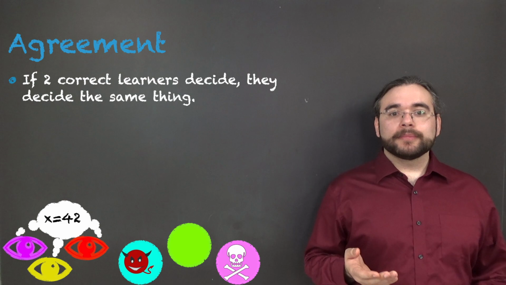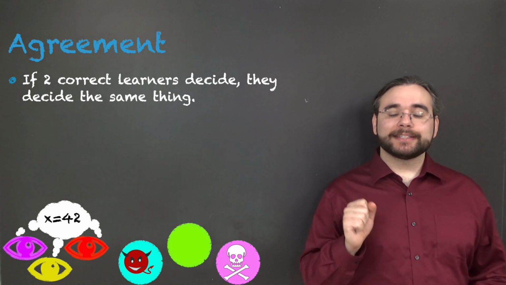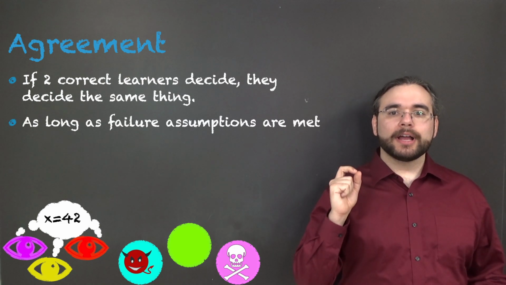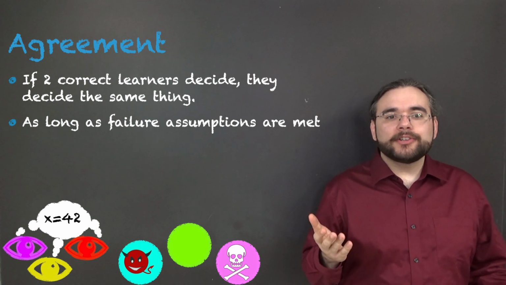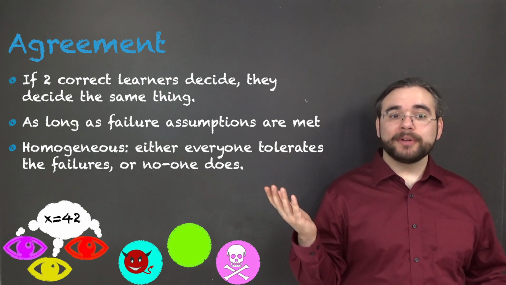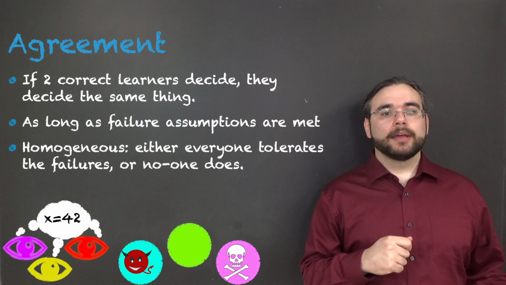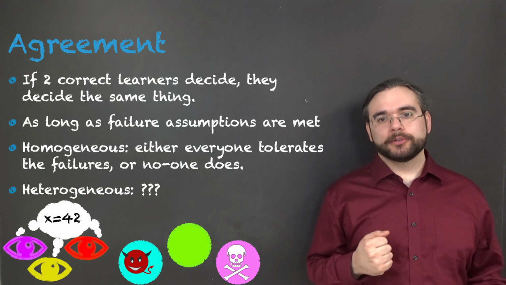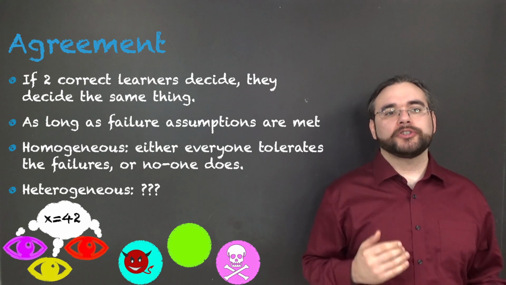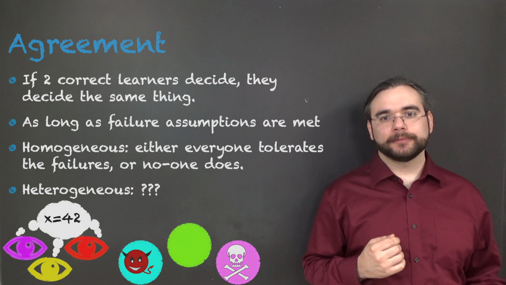Agreement is trickier. If 2 learners decide, they decide the same thing as long as failure assumptions are met. In the homogeneous case, this is clear. Either there were too many failures or there weren't. In the heterogeneous case, not so much. Whose failure assumptions are we talking about? Who should agree under which assumptions?